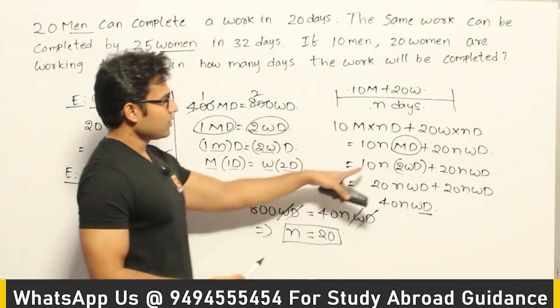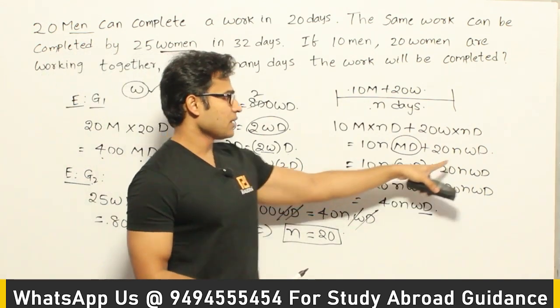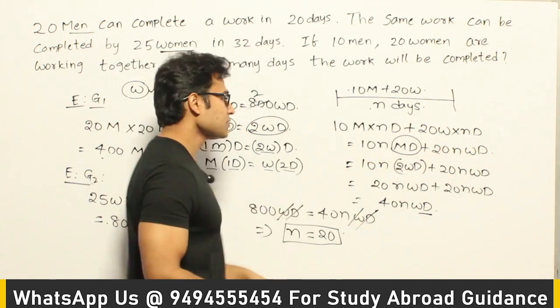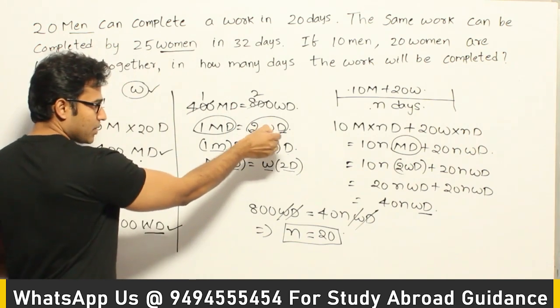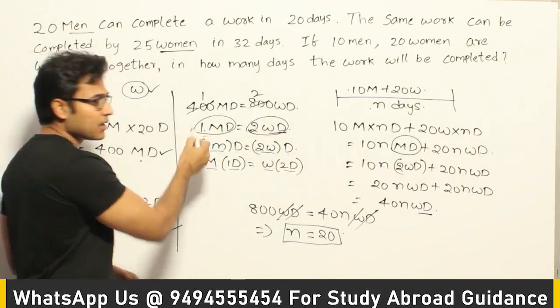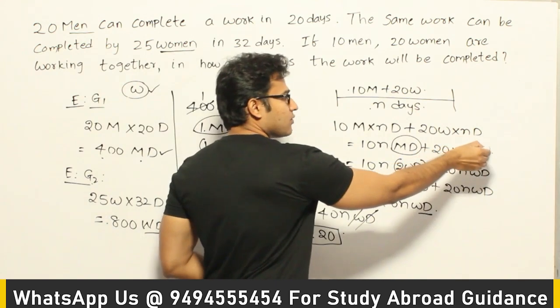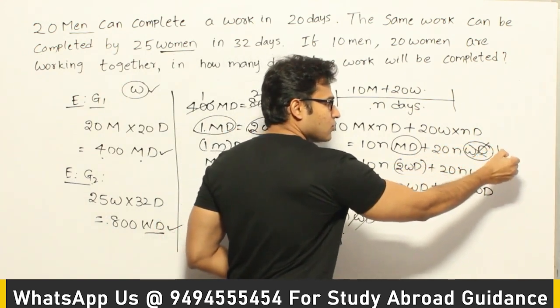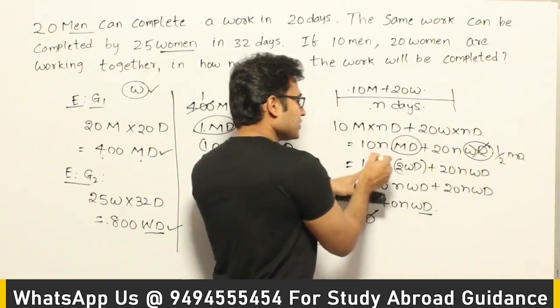Now instead of converting everything to women days, you could have converted everything to men days. So what does it mean? If you see this, 1 woman day equals 1 by 2 men day. Therefore in this one, instead of writing 1 woman day, I could have written it as 1 by 2 men days, right? Then what happens?